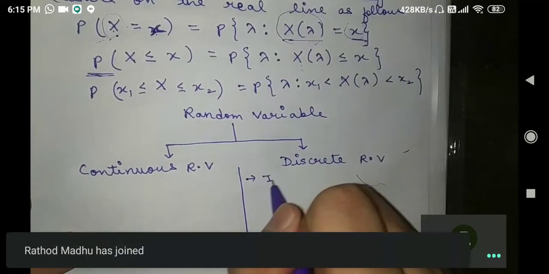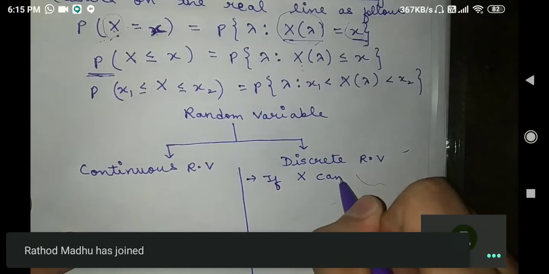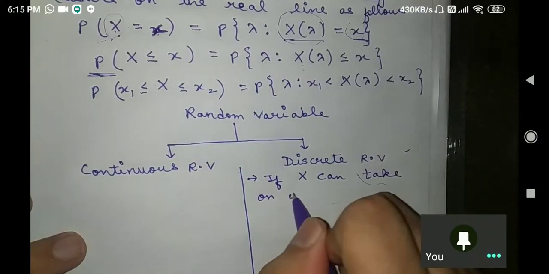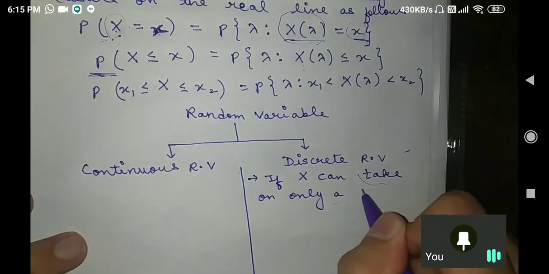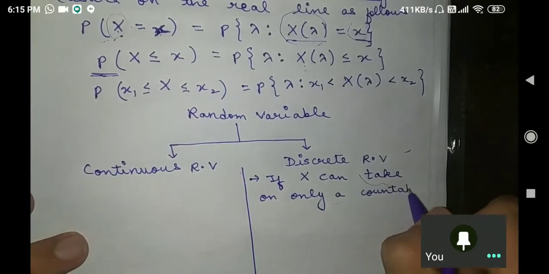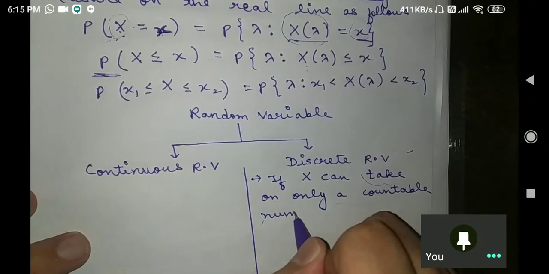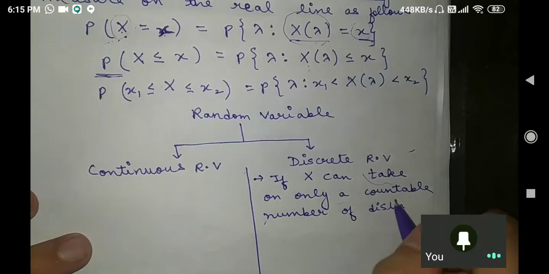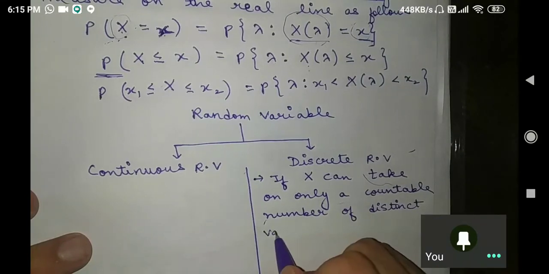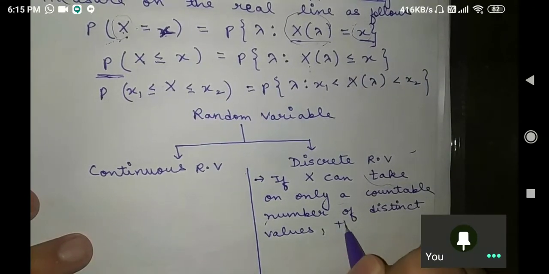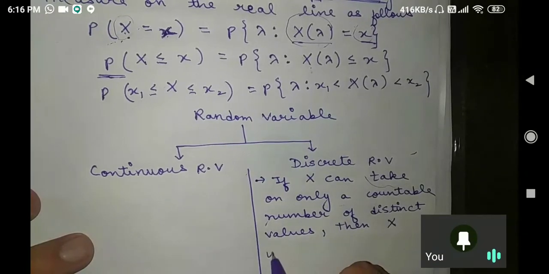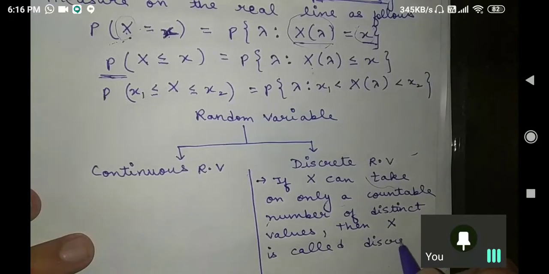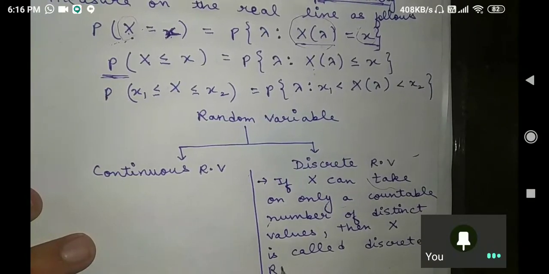If x can take on only a countable number of distinct values, then this x is called a discrete random variable.